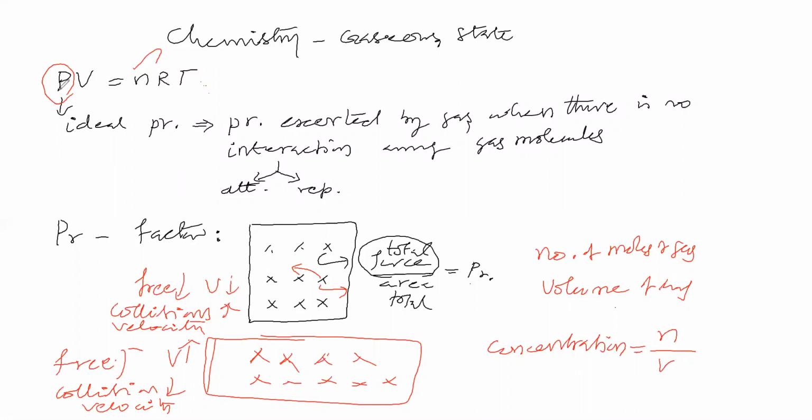Okay. So now we are considering ideal pressure. Ideal pressure means the main theme is no interaction. First, among the gas molecules there should not be any interaction, either attraction or repulsion. First we have to consider that ideal gas or ideal pressure. The first thing to remember is that no interaction should be there, no attraction and no repulsion. Such a type of gas does not actually exist,